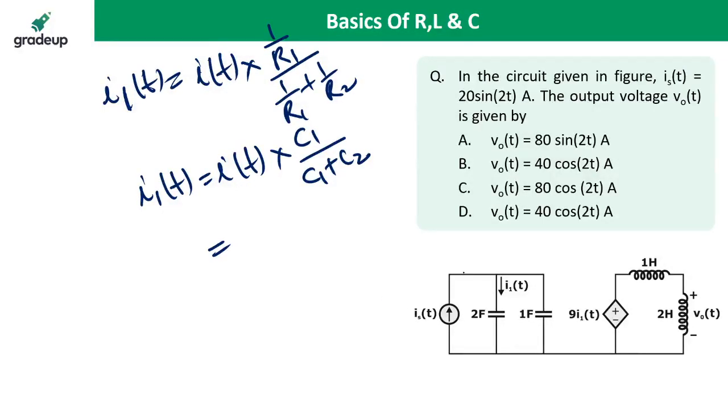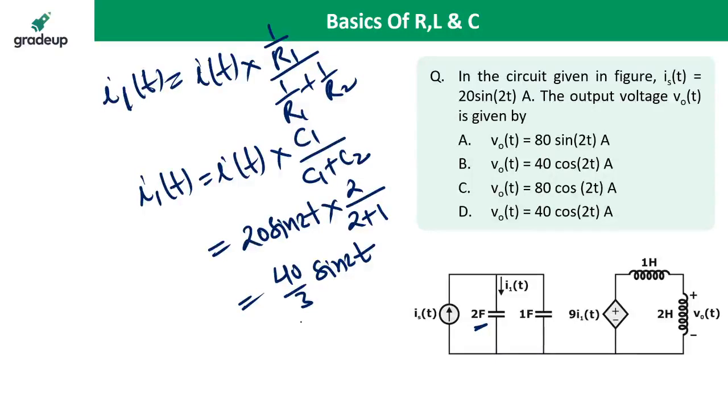So what is I1(t)? Is(t) is given as 20 sin 2t, into C1. C1 capacitor value is 2 farad. 2 upon 2 plus 1. So what is the value? 20 into 2 is 40. 40 upon 3 sin 2t. This is I1(t). This is the current dependent voltage source, 9 I1(t). So 9 I1(t) is equal to 9 times of this. 3 3s are 9, so it becomes 120 sin 2t.